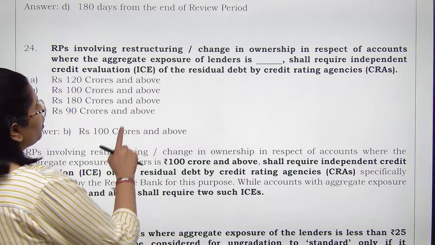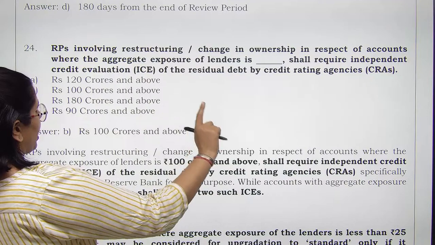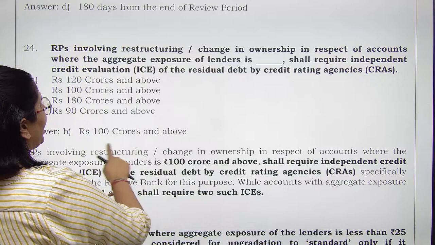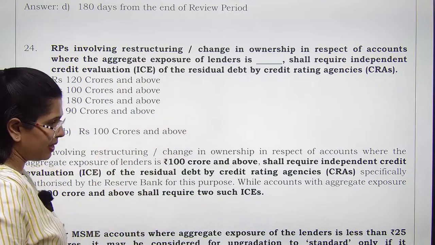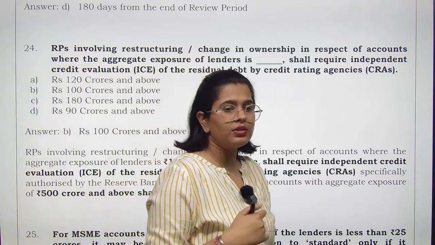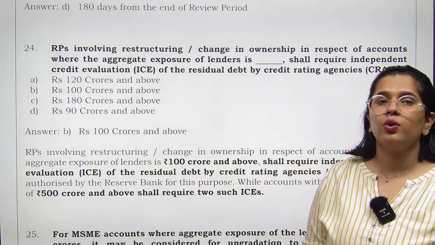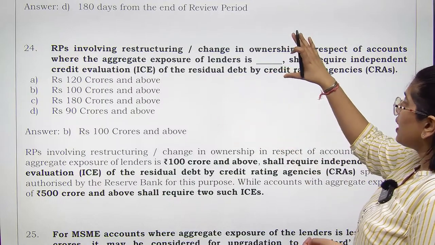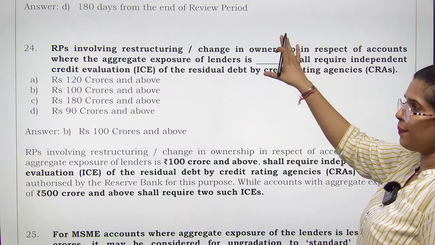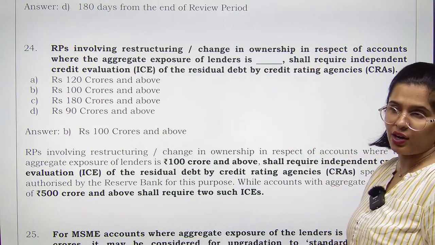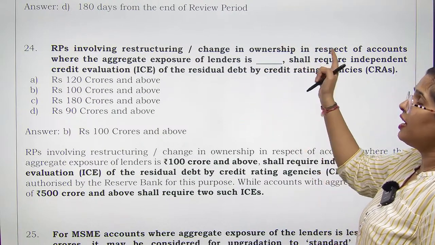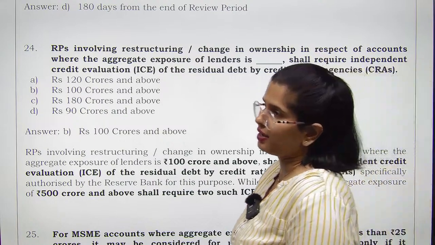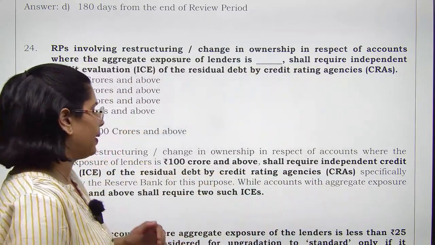So what we are talking about, see, in cases of accounts where the resolution plan is happening or the restructuring is happening and the aggregate exposure of lenders is, that means banks have given 100 crores and above. अगर banks ने 100 करोड़ या उससे ज़्यादा दे रखा है and for such exposures there is a restructuring that is happening, so we need an independent credit evaluation for that. That means independent credit evaluation by credit rating agencies need to do that. ठीक है, credit rating agencies को ये करना पड़ेगा.